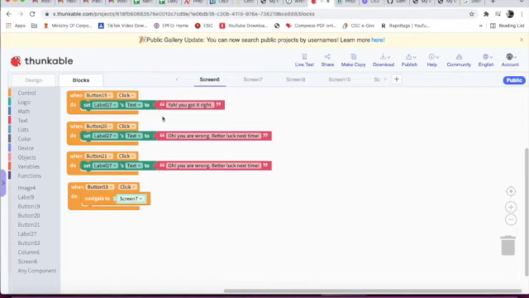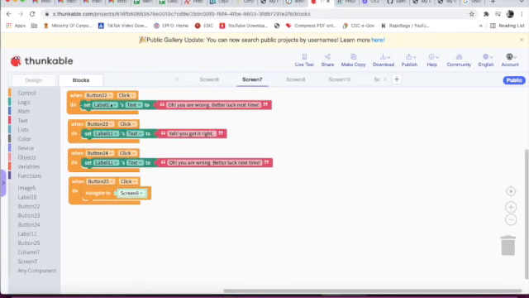Now this is screen 6. Here also the same thing. Button 19 is clicked, set label 27 text to "Yeah, you got it right." Button 20 is clicked, set label 27 text to "Oh, you are wrong." Button 21 is clicked, set label 27 text to "Oh, you are wrong." When button 53 is clicked, navigate to screen 7.